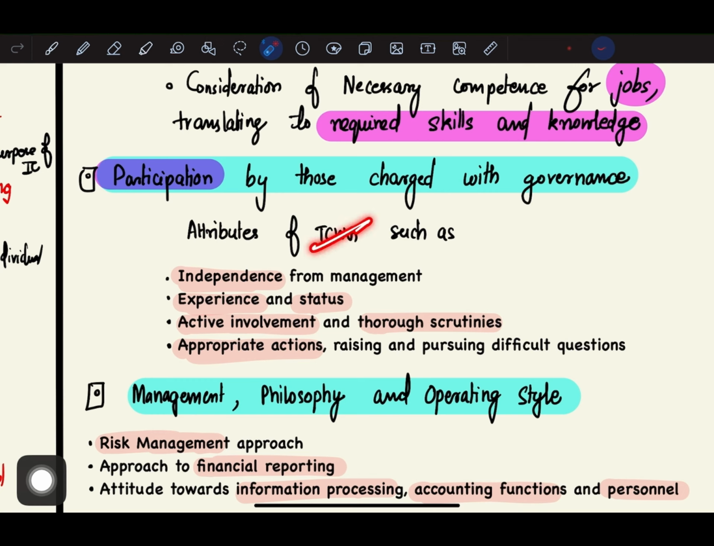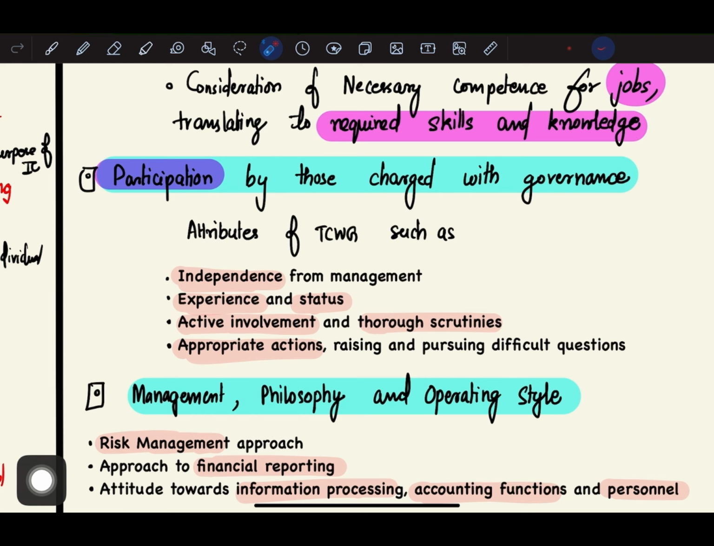So the attributes of TCWG are independence from management, experience and status, active involvement and thorough scrutiny, appropriate actions, and raising and pursuing difficult questions. So there are basically 4 attributes of TCWG. The first one is independence from management. So TCWG is independent from management, right? Next, TCWG has experience and status. It is a top level authority that is responsible for oversight of the financial reporting process.